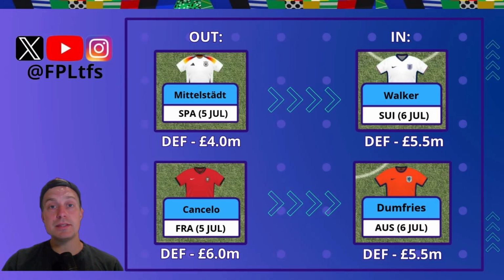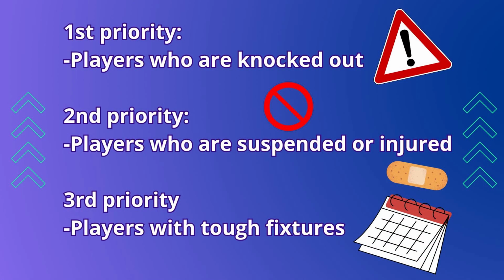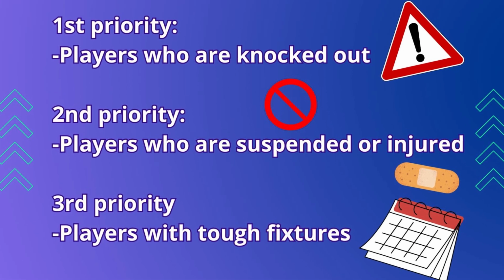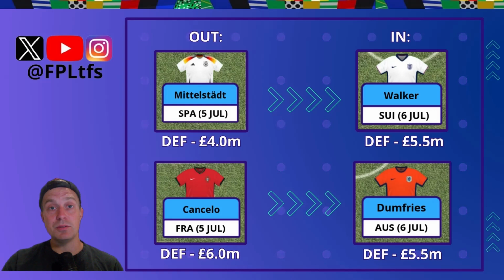Another player I might sell before the quarterfinal is Cancelo. Portugal most probably will play against France, and I can't really see Portugal keeping a clean sheet against a really good France side. Selling Cancelo is quite expensive as well, coming in at 6.0. So selling Cancelo and downgrading him maybe to Dumfries or another Netherlands defender might be a really good idea. I definitely like Netherlands against Austria better than Portugal against France.